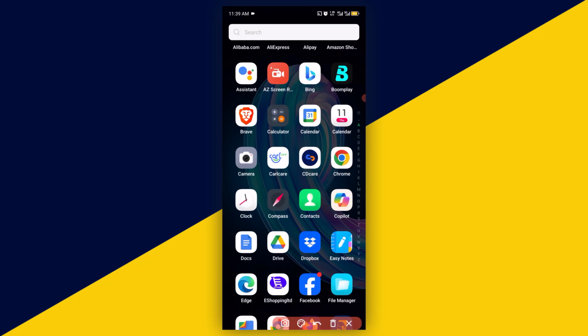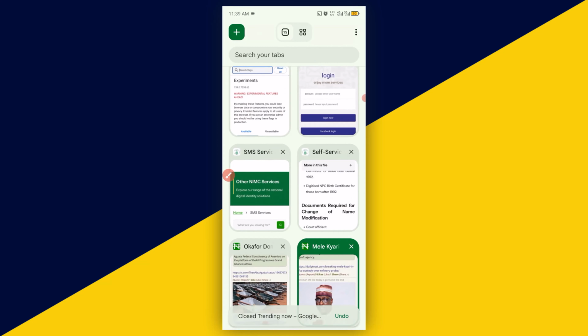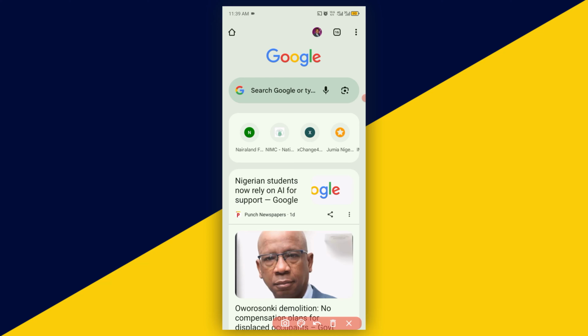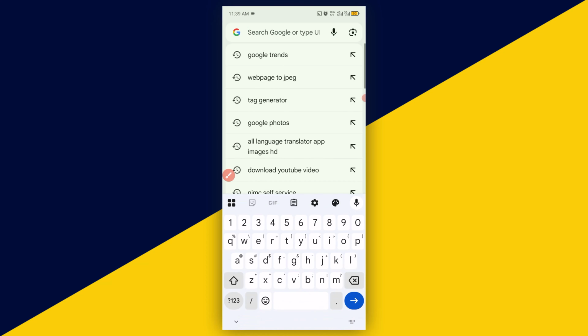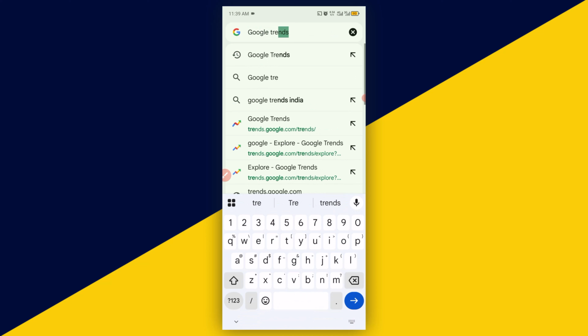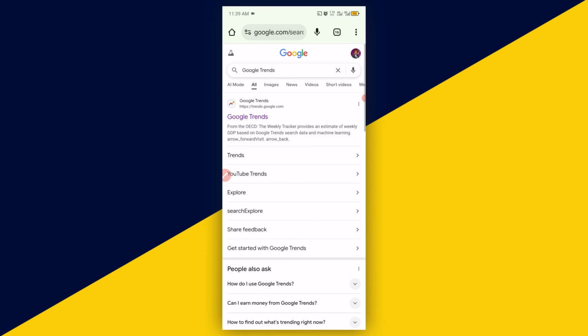The very first thing we want to do is to go ahead and open up our Chrome browser. Having opened up the Chrome browser, go ahead and click on this plus sign right here. Go ahead and click on Google search. Then type Google Trends. Click on search. Go ahead and click on Google Trends.